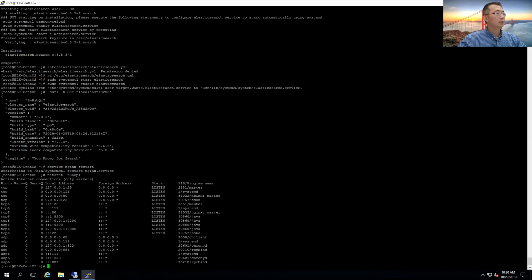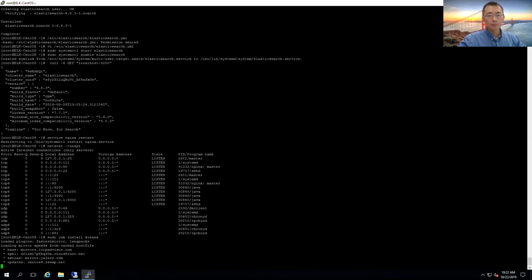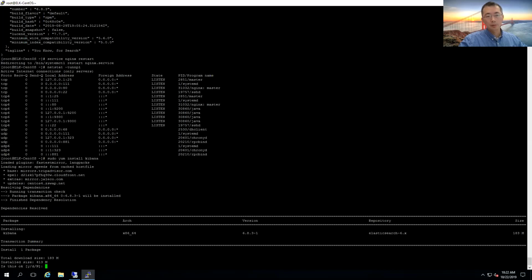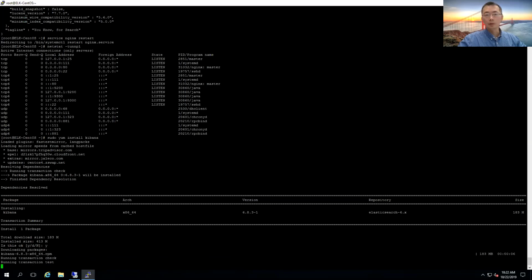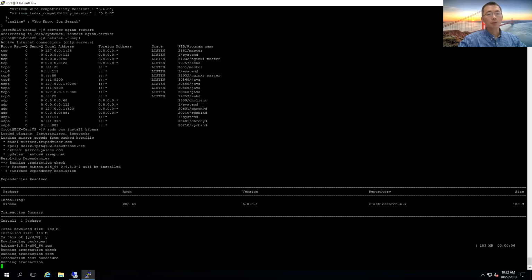Next step, install Kibana. Similar thing, just using yum install kibana. You can download it and then install it. Since we are using a very decent, very powerful virtual machine, it's going to take just a couple of seconds, mostly less than 30 seconds, then you should be able to get it finished.